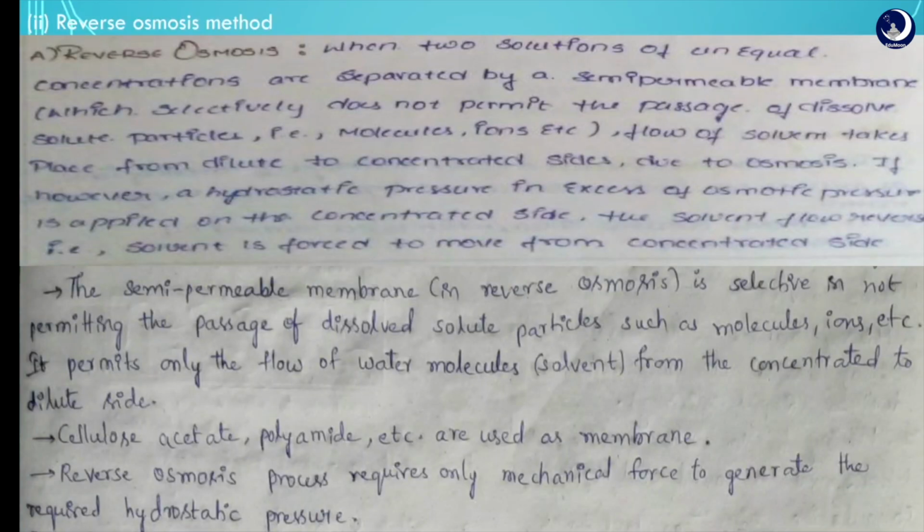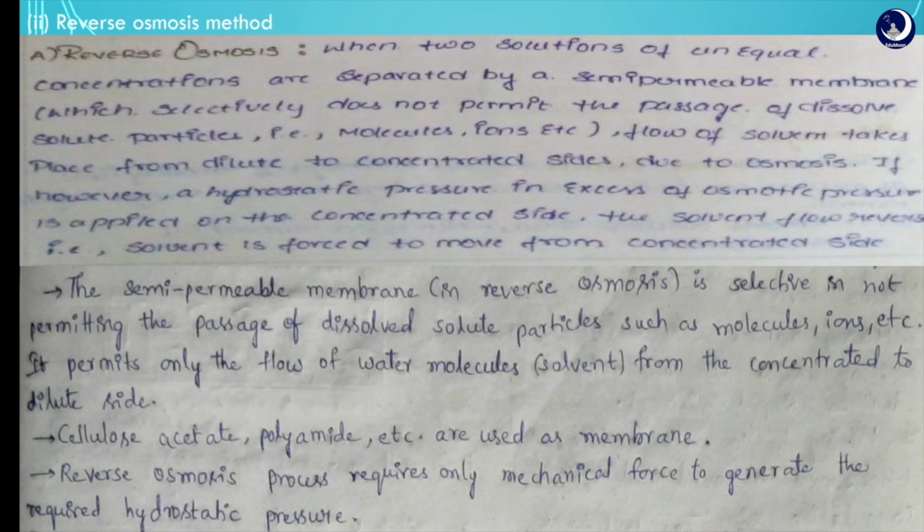Let us discuss the reverse osmosis method. Its definition is: diffusion of solvent molecules from low to high concentration through a semi-permeable membrane due to increase in osmotic pressure is known as reverse osmosis. It is based on osmosis, which is a natural phenomenon.